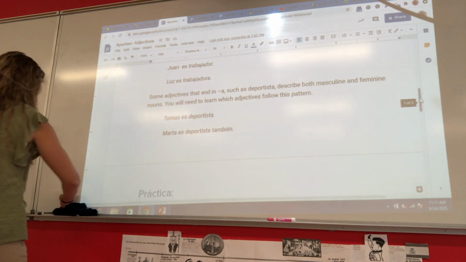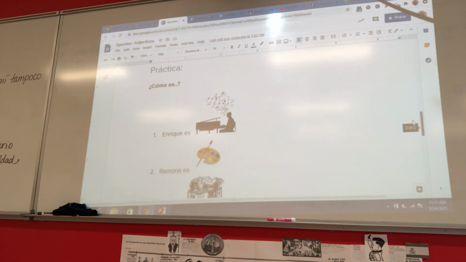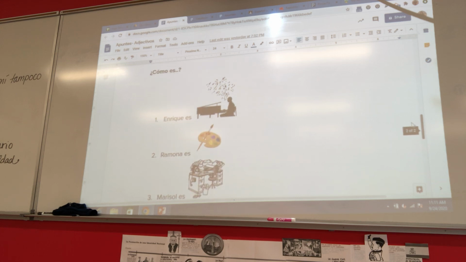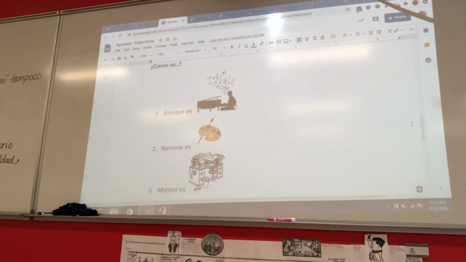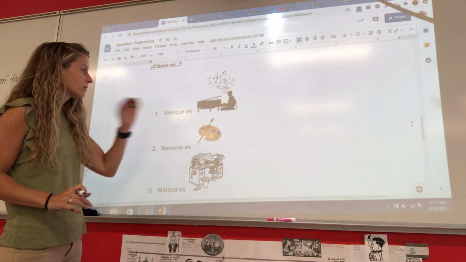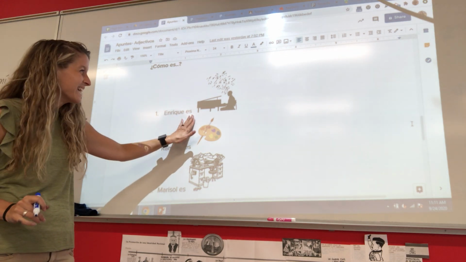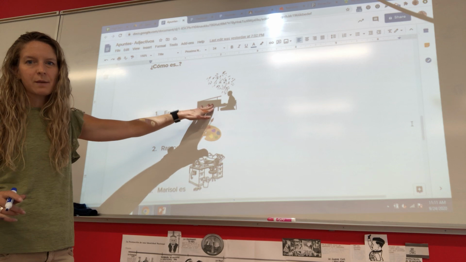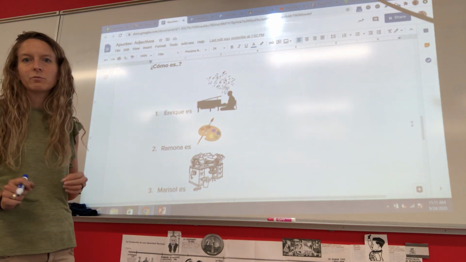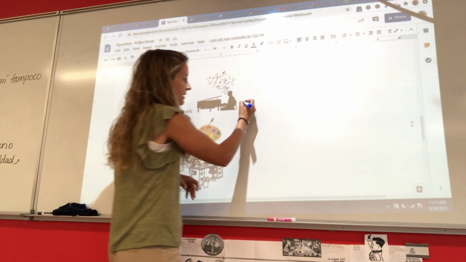We're going to practice describing some people. So on the back of your notes, we're going to practice describing some people, and we're going to fill in the rest of the sentence. Okay, so it says, ¿Cómo es? What are they like? ¿Cómo es? Okay? Enrique es, let's do this first one together. Enrique is, okay, and we have a guy playing the piano. So let's think through an adjective that would be fit for Enrique. Sí. Enrique es